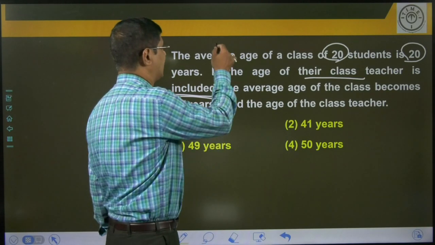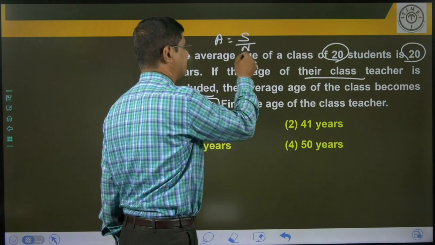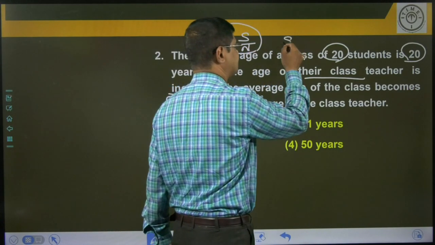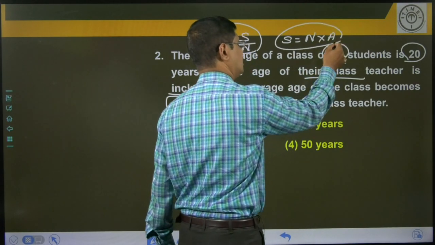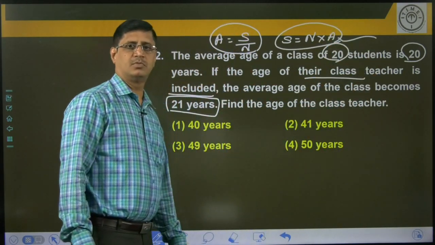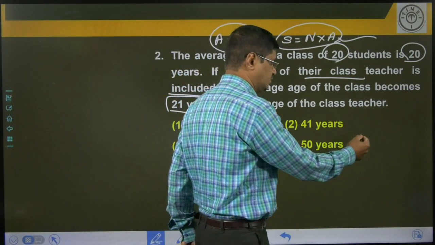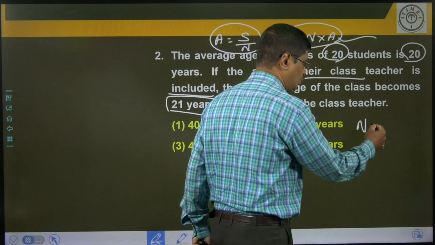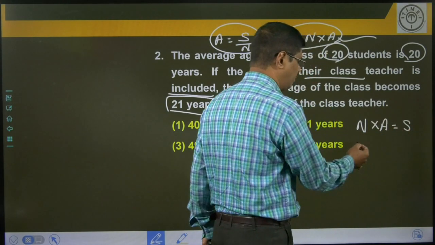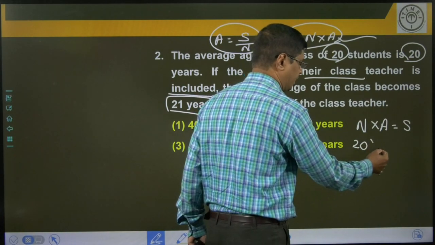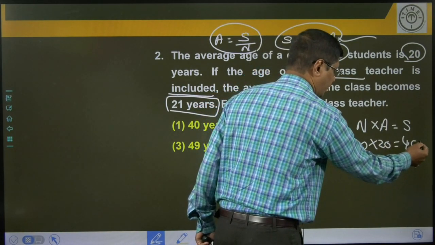Average, what is the formula for average? Average is equal to sum of the observations by number of observations. So we can find the sum just by multiplying the number with the average. I am going to apply this logic. Average into number, number into average, is equal to sum. How many students? 20. What is the average? 20. 20 into 20, that is 400.